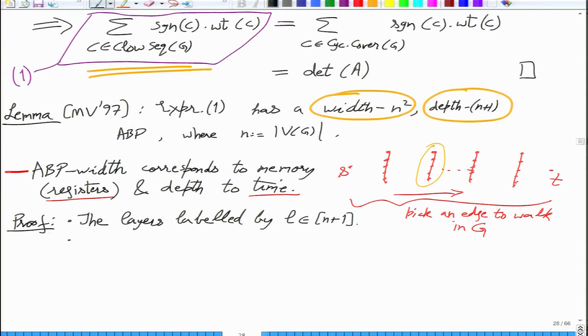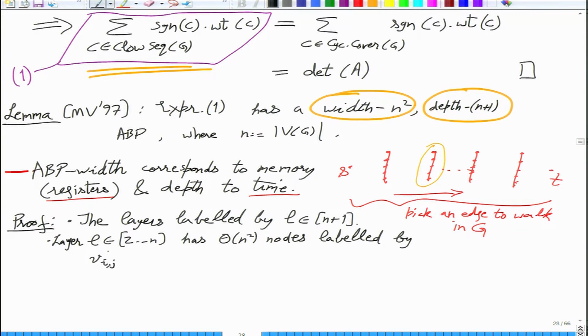L equal to 1 and L equal to n plus 1 are the source and target vertices, but layers L equal to 2 to n each have around n square nodes, which will be labeled by a pair i comma j, with the layer label in the superscript, for different i, j between 1 and n.